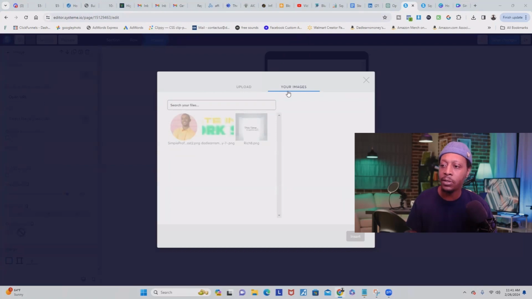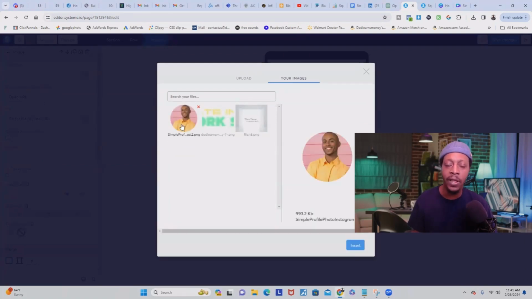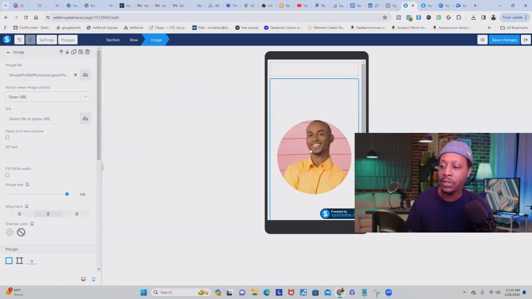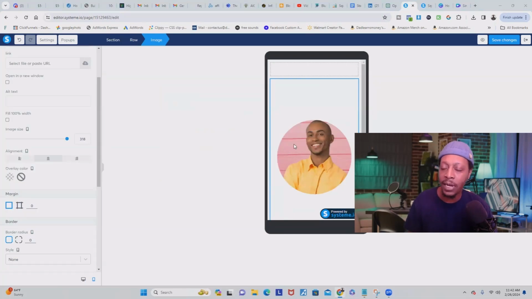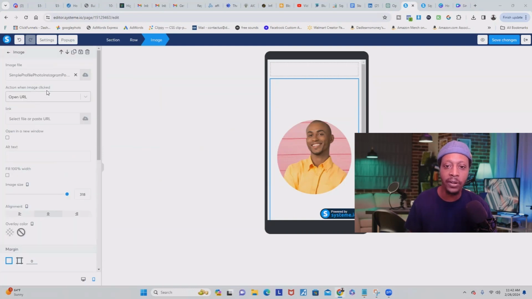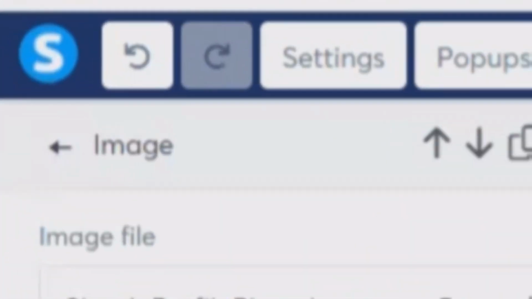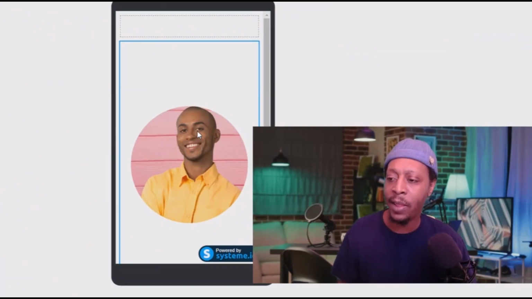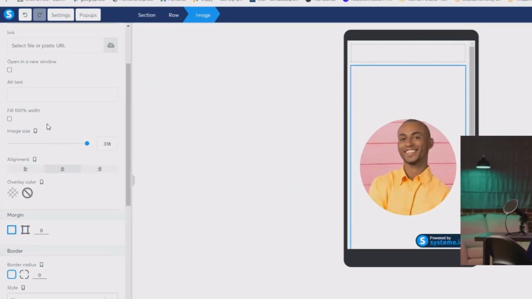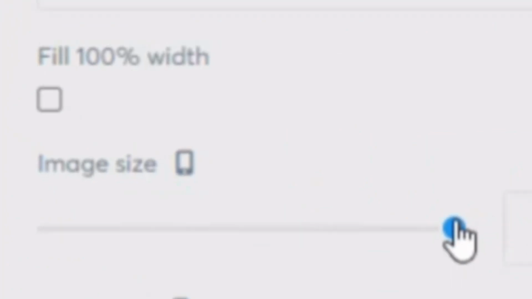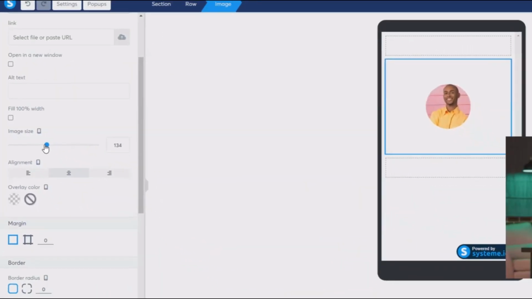Once it's uploaded, just go over to your images and find that image, which should be the only one if you just created your System.io account. It's going to pop over here to the right, and then you're going to click on insert. And now it's inserted into System.io. Now this image is way too big. So what we're going to do is come over here to our editor. Make sure you're in the image mode and that you have that image highlighted on System.io. As you can see the borders, and then you just scroll down to the width that you want, and then you can just drag it down like so.